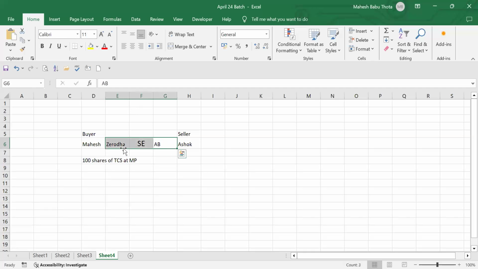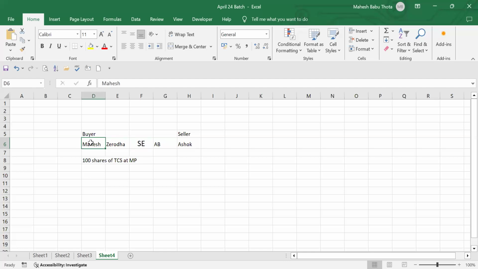Brokers have an account. In the middle of these buyers and sellers, we have brokers, right? Those brokers have an account with the stock exchange. So you are giving instruction to the broker to execute the trade. The broker will check the availability of shares in the stock exchange. Then they will execute the trade on behalf of you.